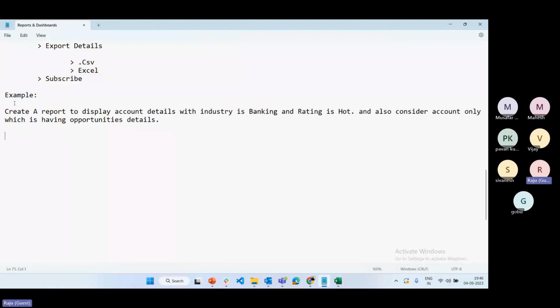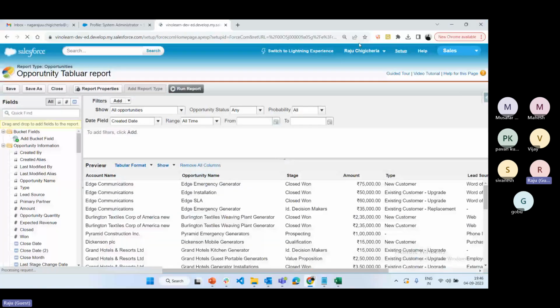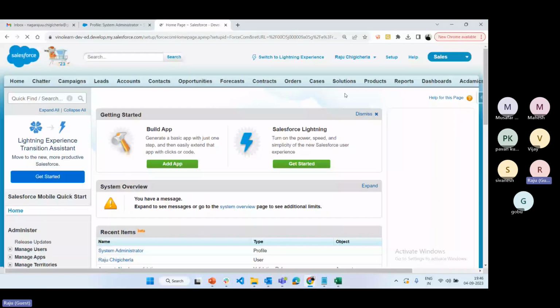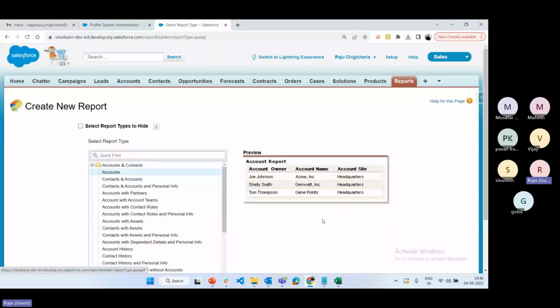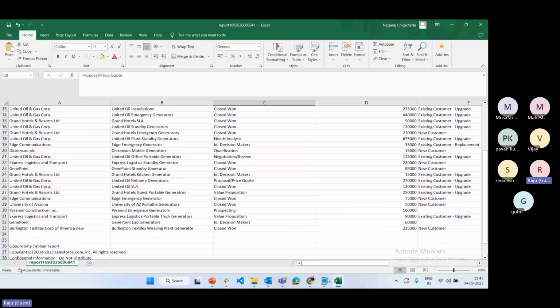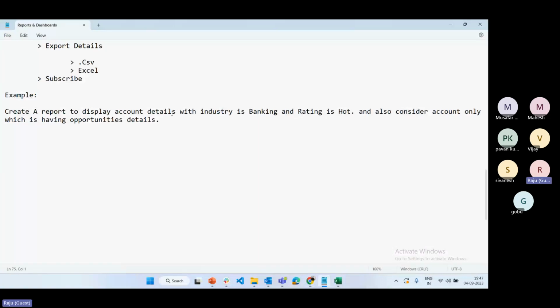Let's see how to create a report. Directly go to setup, go to reports, click on new report. Which report am I going to create? Account report. So select accounts, click on create, and also which format am I going to consider? Display the account details in tabular format.